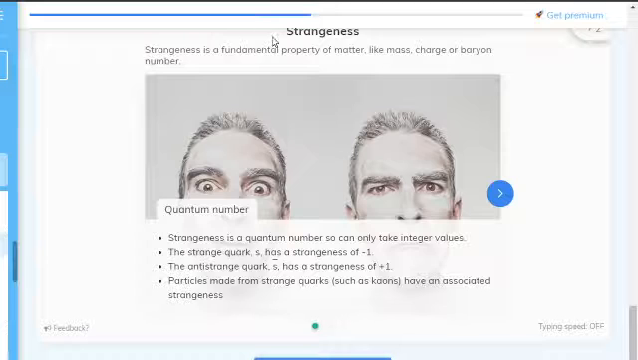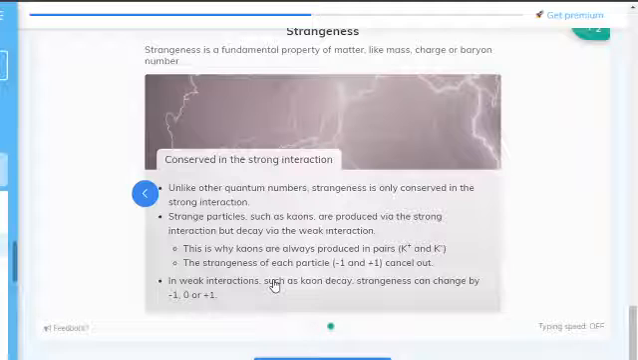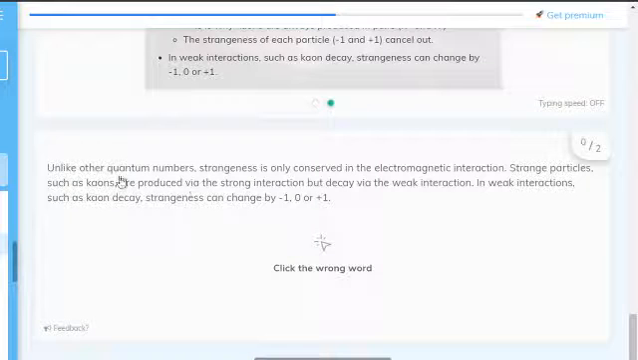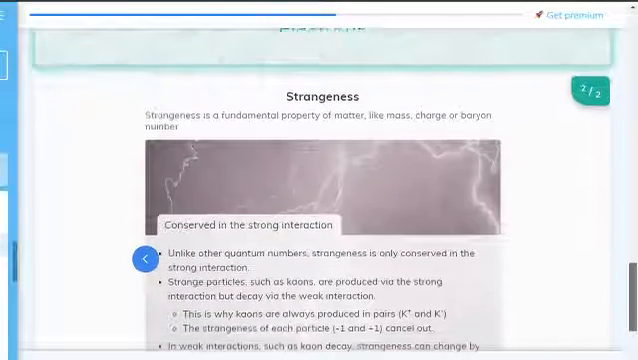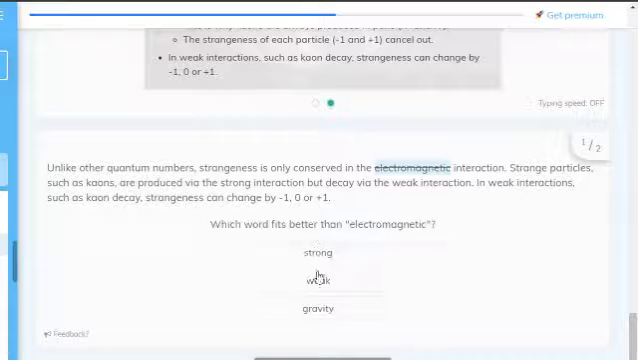So strangeness. Strangeness is a fundamental property of matter, like mass, charge, or baryon number. It is a quantum number, so it can only take integer values. A strange quark has a strangeness of -1. An anti-strange quark has a strangeness of +1. Particles made from strange quarks have associated strangeness. Only strange quarks have a strangeness, the rest don't. And this is conserved. Unlike other quantum numbers, strangeness is only conserved in strong interactions.